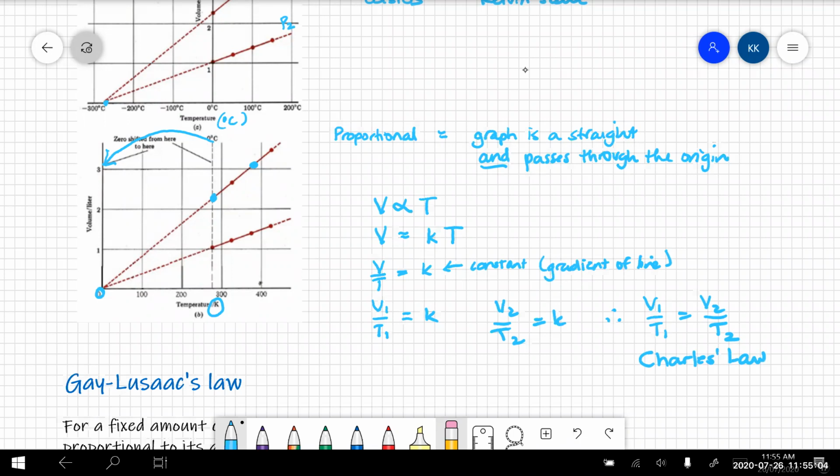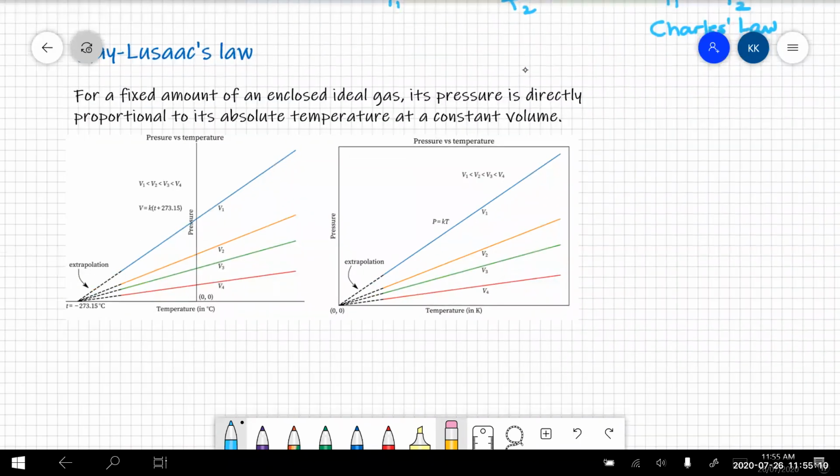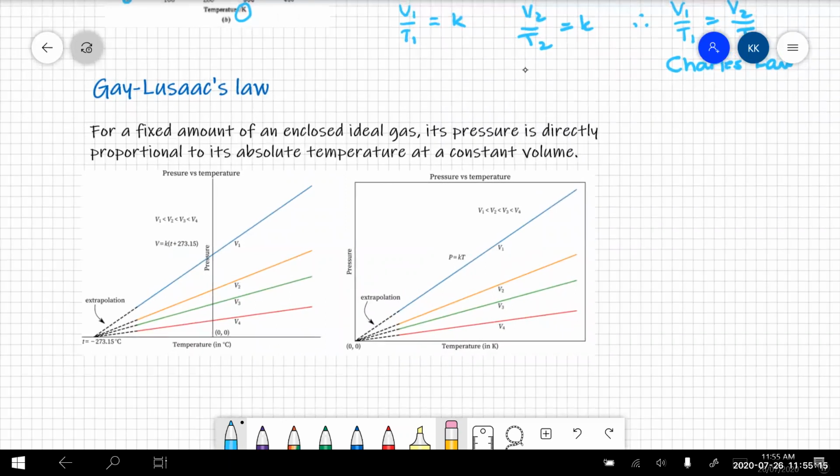So Gay-Lussac's law is very similar. It's just that we're looking at the relationship between the pressure of a gas and its absolute temperature, and this time keeping the volume constant. So again, if we use the temperature in Celsius, then no matter what volume of gas we set at, we get a straight line relationship.